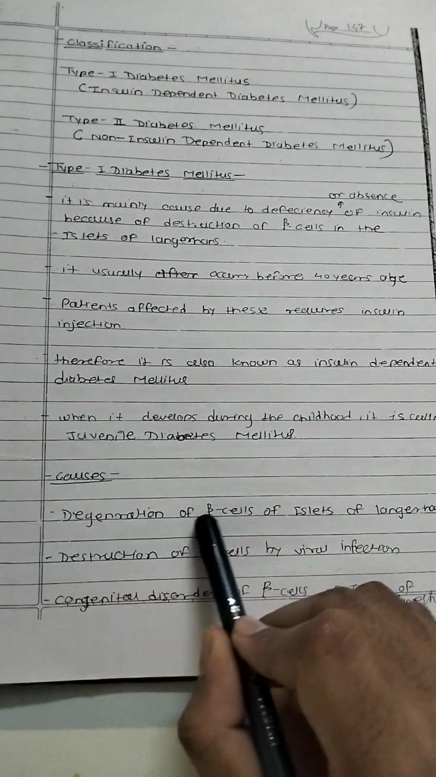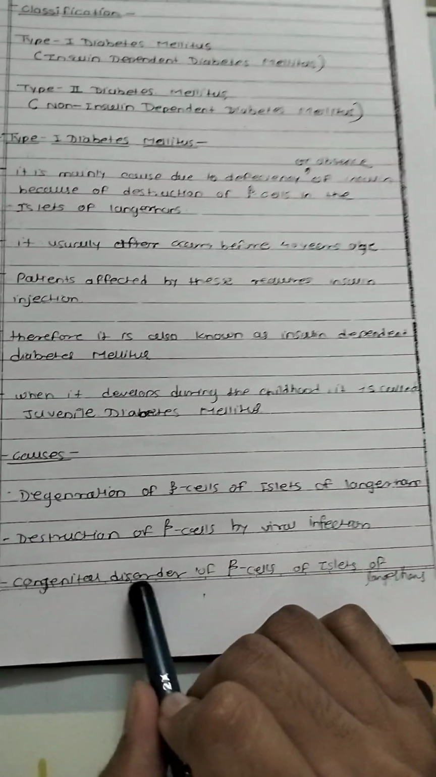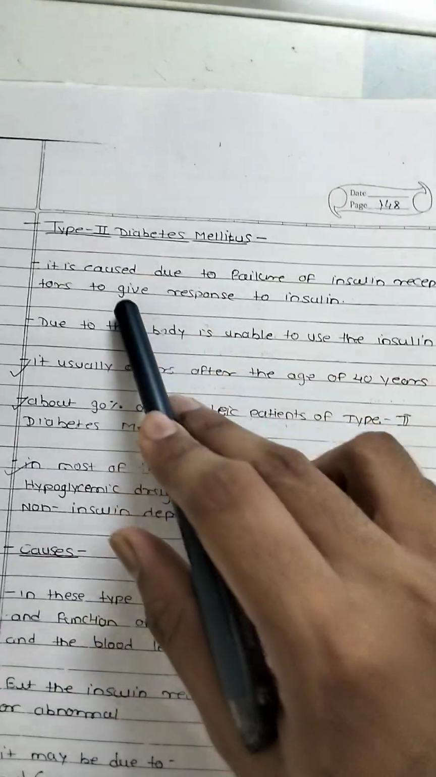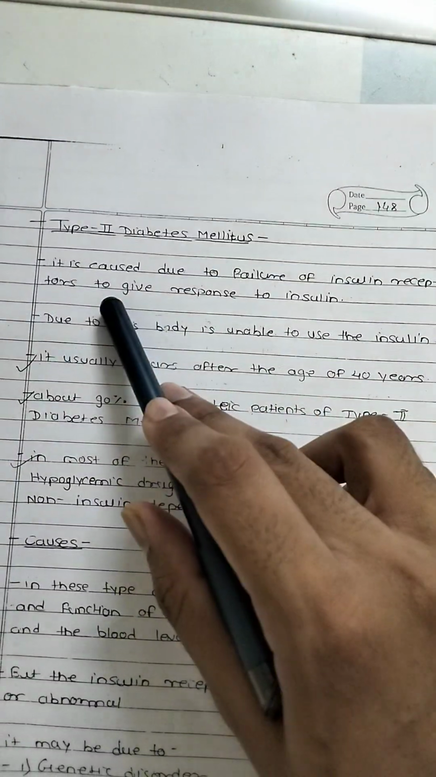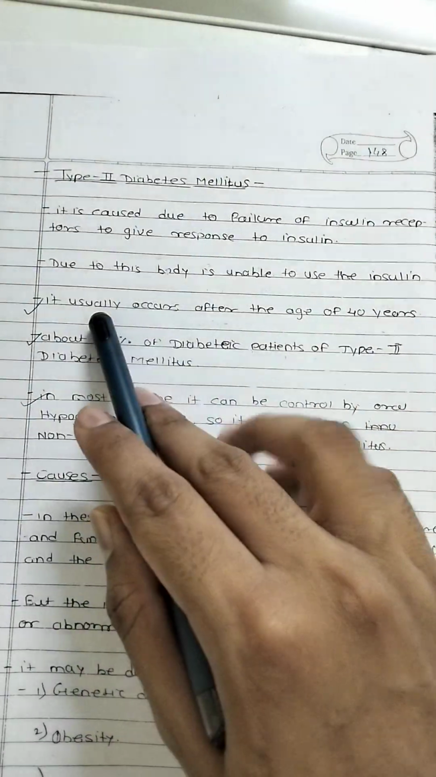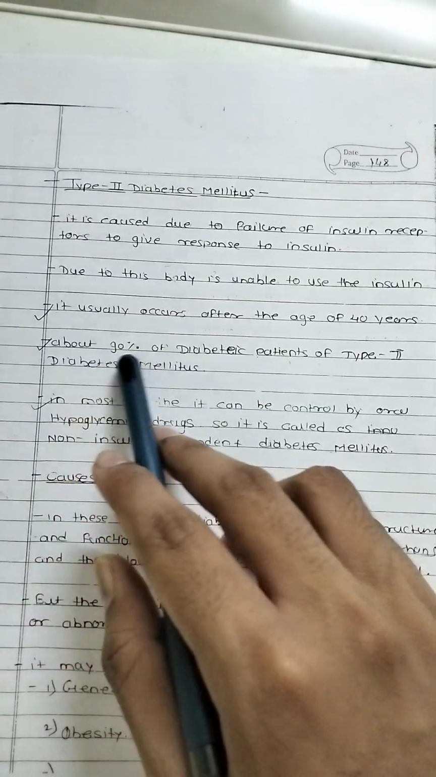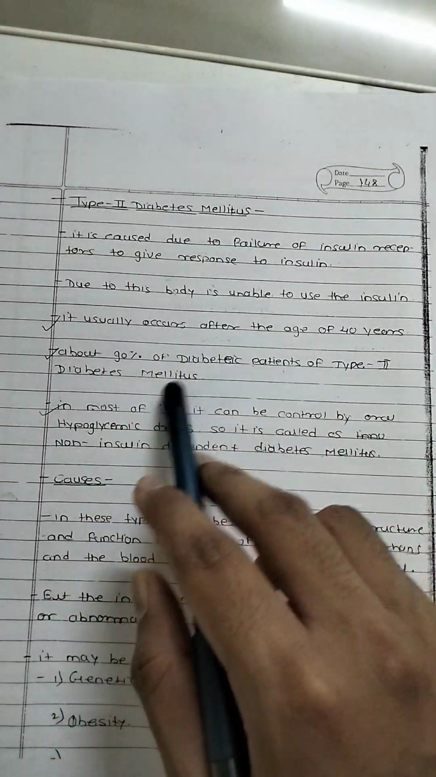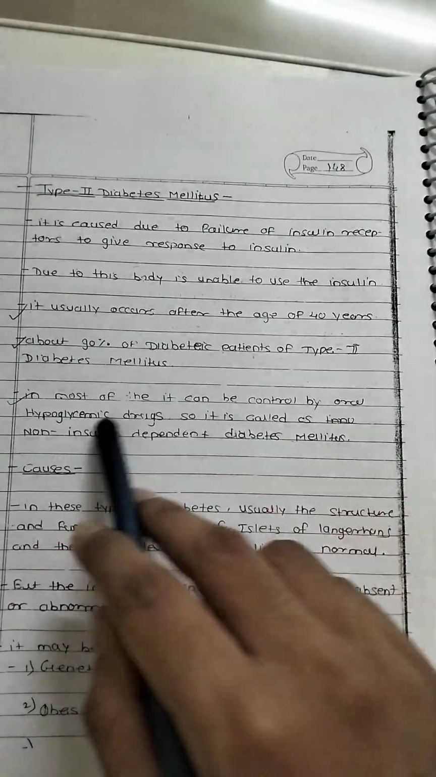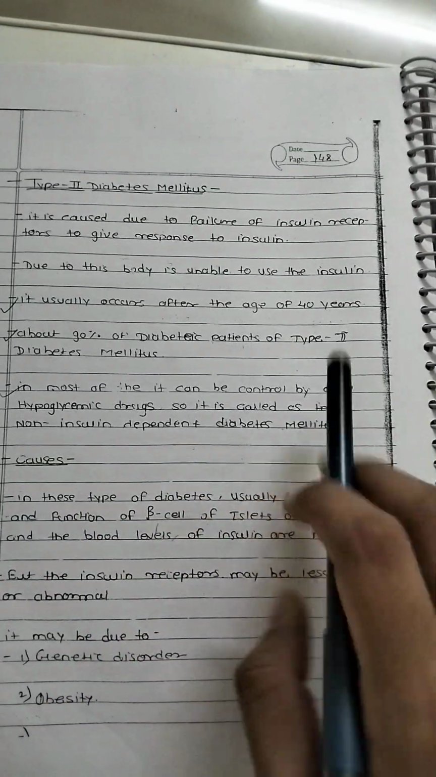Cause: degeneration of beta cells of the islets of Langerhans, destruction of beta cells by viral infection, congenital disorder of beta cells. Type 2 diabetes mellitus is caused due to the failure of insulin receptors to respond to insulin. Due to this, the body is unable to use the insulin. It usually occurs after the age of 40 years. About 90% of diabetes patients have type 2 diabetes mellitus. In most cases it can be controlled by oral hypoglycemic drugs, so it is called non-insulin dependent diabetes mellitus.